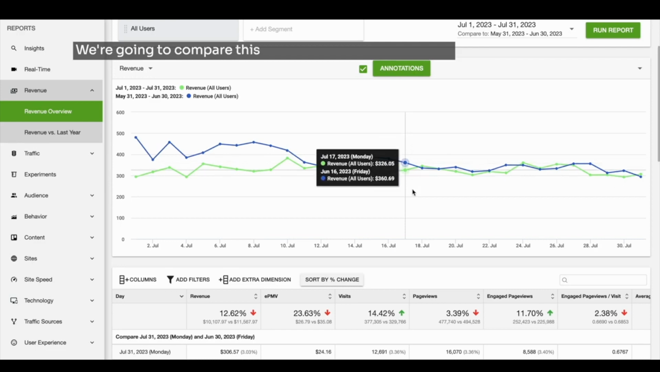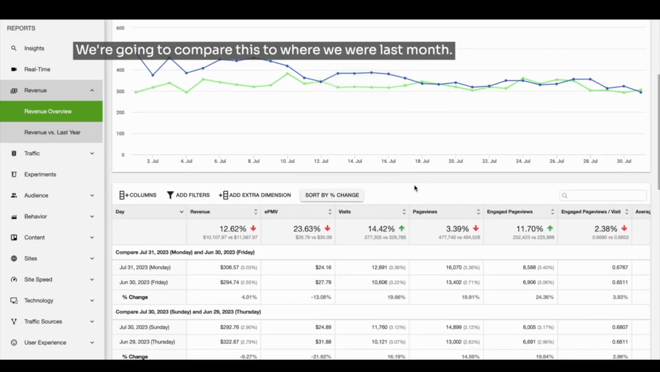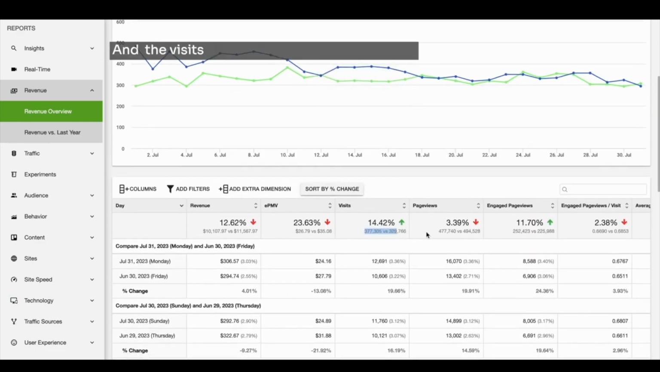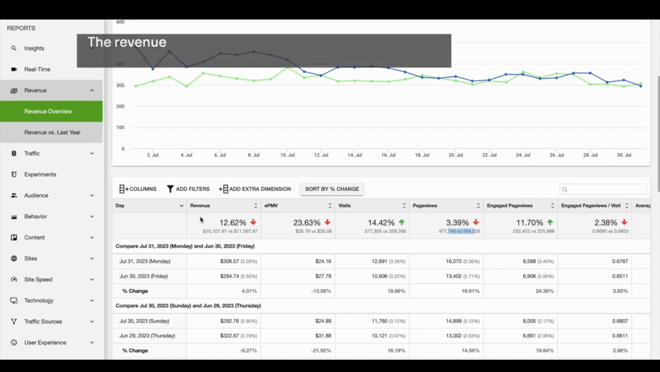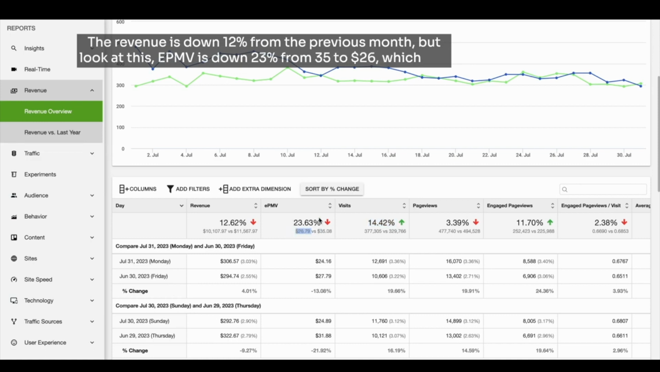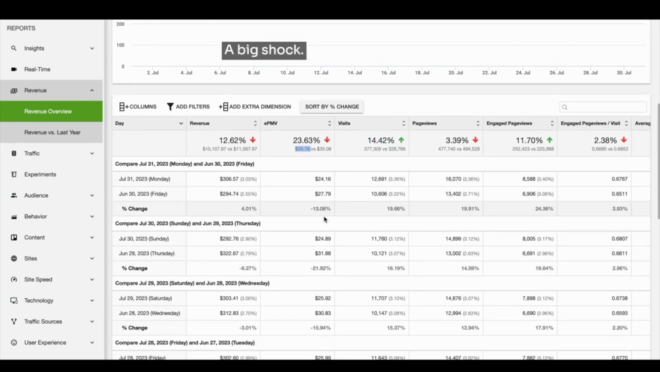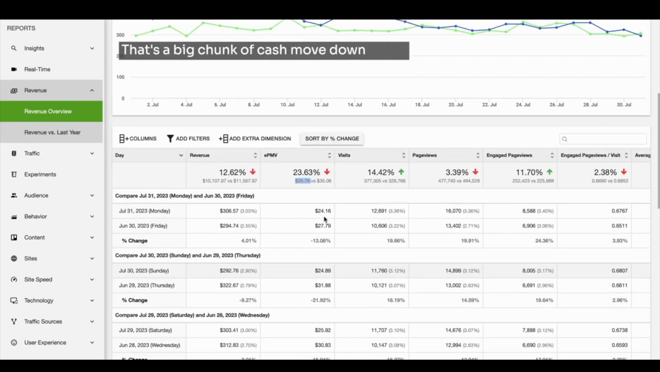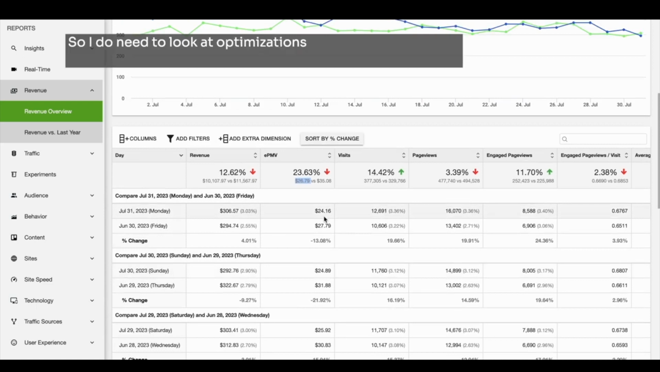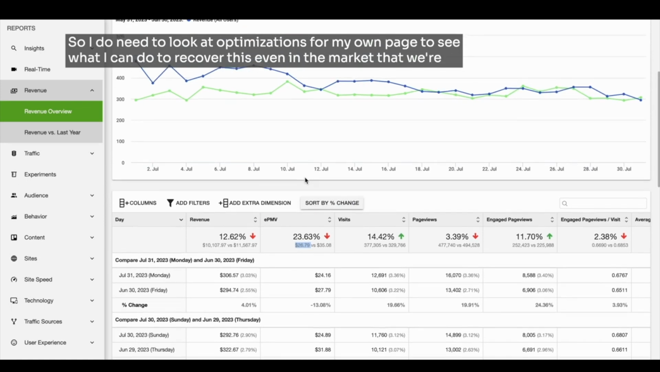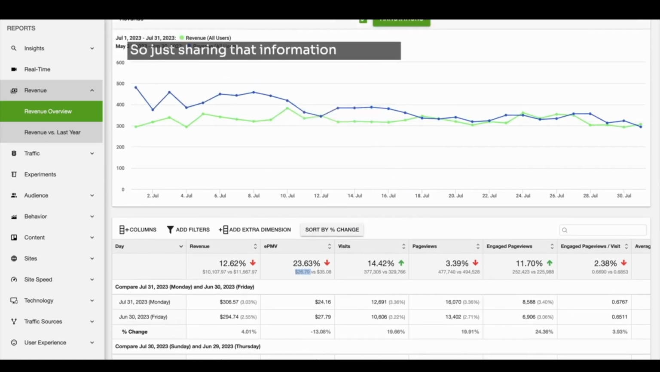We're going to compare this to where we were last month. Let's have a look. The visits are up, page views are down slightly, only 4%. The revenue is down 12% from the previous month, but look at this, the EPMV is down 23% from $35 to $26, which is a big shock really. That's a big chunk of cash move down there. So I do need to look at optimizations for my own page to see what I can do to recover this, even in the market that we're in. So just sharing that information with you.